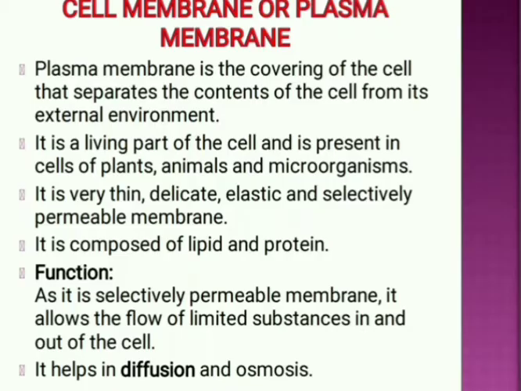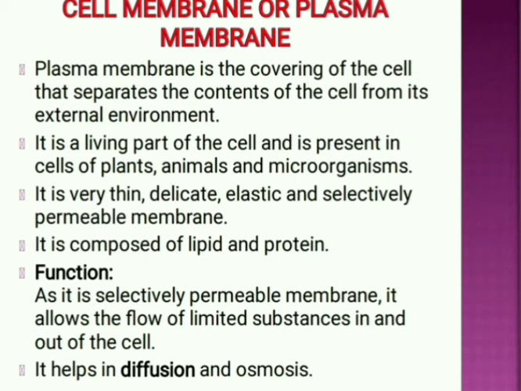whereas multicellular organisms have a long span of life. Let us discuss the first part of the cell, that is the cell membrane, which is also known as plasma membrane. Plasma membrane is the covering of the cell that separates the content of the cell from its external environment. It is the living part of the cell and it is present in the cells of plants, animals, and microorganisms. It is a very thin, delicate, elastic, and selectively permeable membrane. It is composed of lipids and proteins.